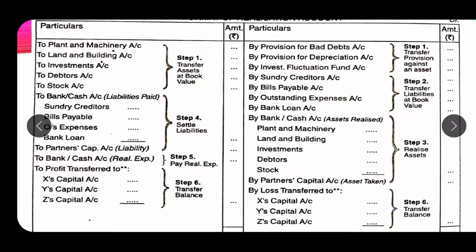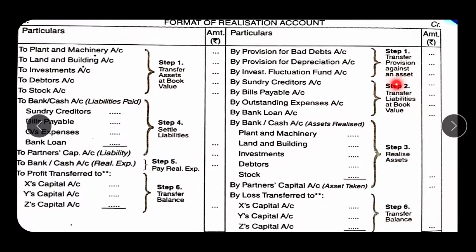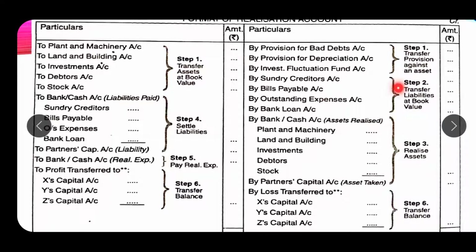And the second step is to transfer the liabilities. Here the liabilities at the book value should be transferred. Because assets we have transferred on the debit side, the liabilities should be transferred on the credit side. So from the balance sheet we will write the book values by sundry creditors, by bills payable, by outstanding expenses and by bank loan. These are the liabilities to third parties only.